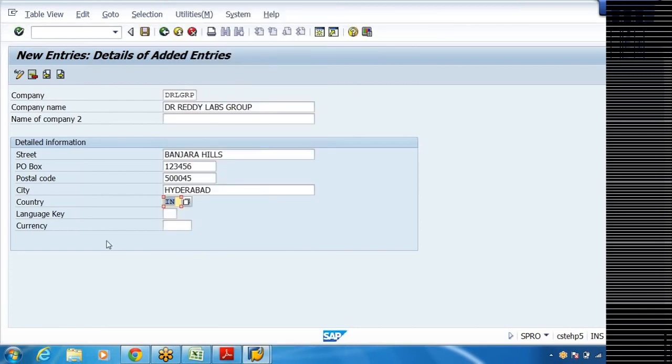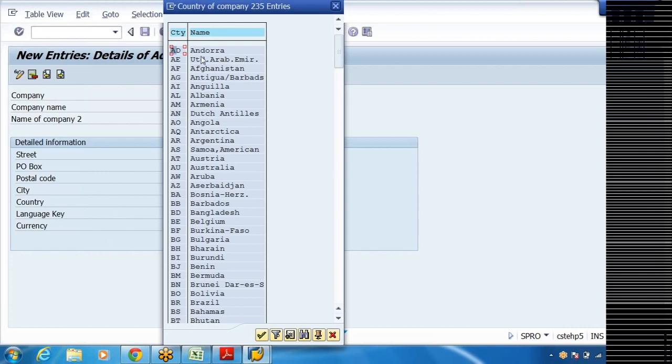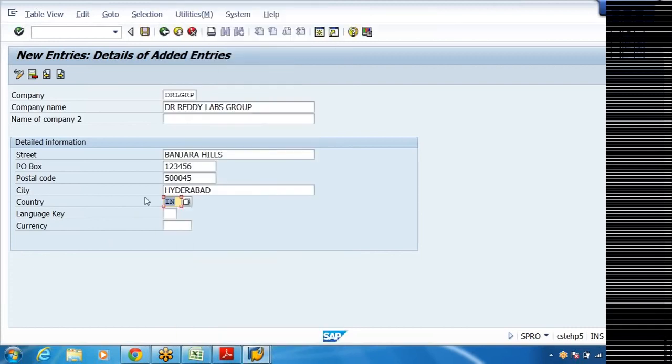Sorry, we are in language key. I want to show you how many countries are there. Around 235 countries are available. You can choose anything from here. Then language key English, you can use EN.